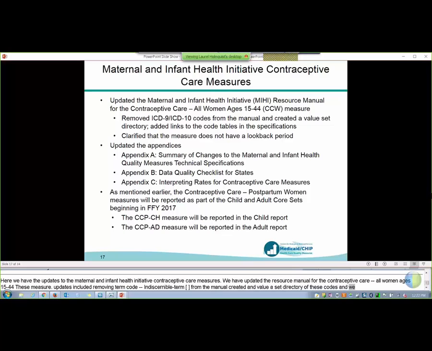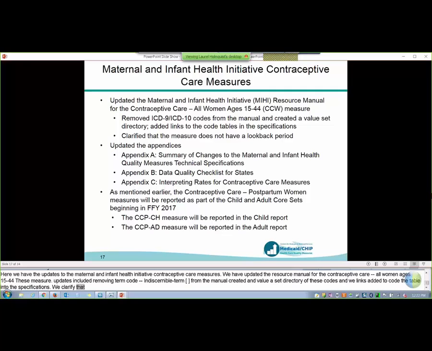We also clarified that the measure does not have a look-back period, and we updated the 3 appendices in the resource manual. These include the summary of changes to the maternal and infant health quality measures, technical specifications, the data quality checklist for states, and the guides to interpreting the rates for contraceptive care measures.